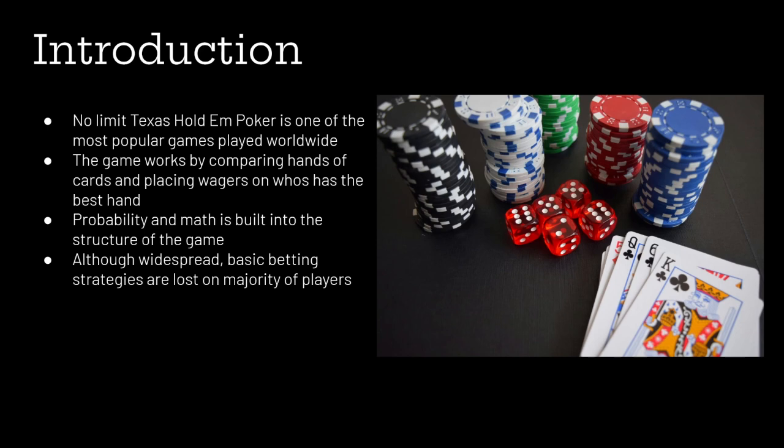The game works by comparing hands of cards that fall into a ranking system, and players make wagers on who has the best hand. Probability and math is built into the structure of the game and influence professional poker players' strategies, as there is an underlying best move for each hand. Although widespread, basic betting strategies are lost on a majority of recreational players.